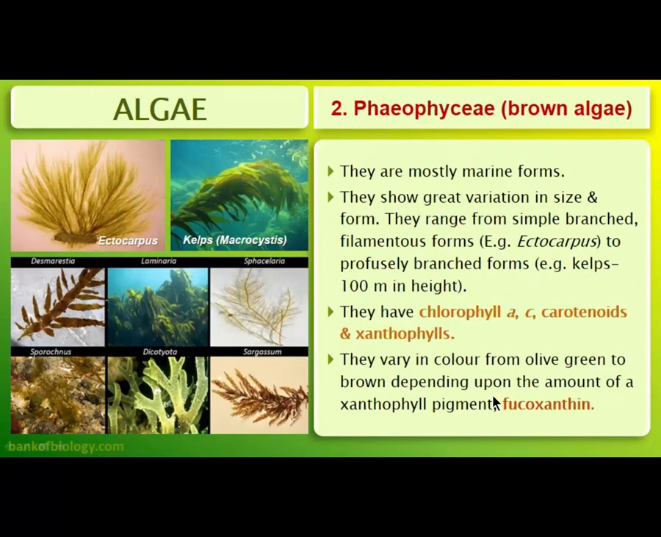They show great variation in size and form. They range from simple branched filamentous forms, for example Ectocarpus, to profusely branched forms like kelp. Kelp can be seen in the marine habitat very often. They are very big in size. They have chlorophyll A, C, carotenoids and xanthophylls as their pigments, but the most prominent one is fucoxanthin, which gives them brown coloration.